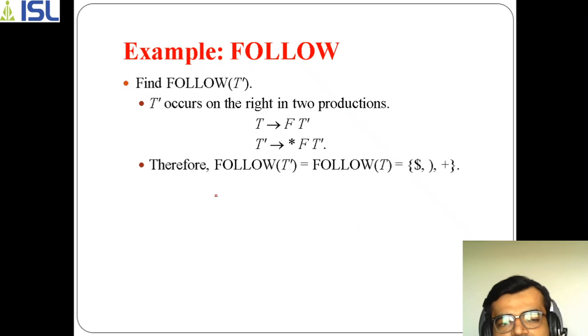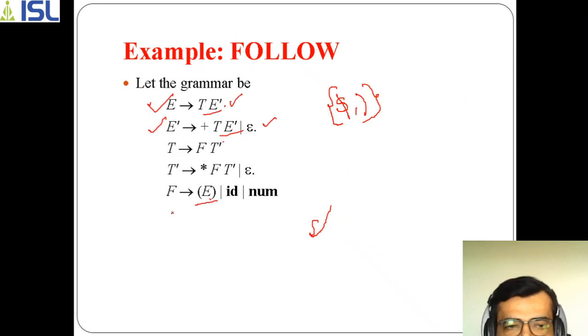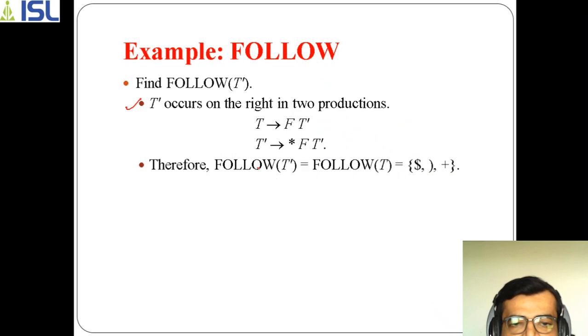Now next goes to follow of T dash. If you refer to this grammar, T dash is there at the right hand side in this production, and T dash is there in this production as well. And remember, in the second-to-last production, you have an epsilon, that means it is nullable. Okay, remember this point, because we are using this point here.